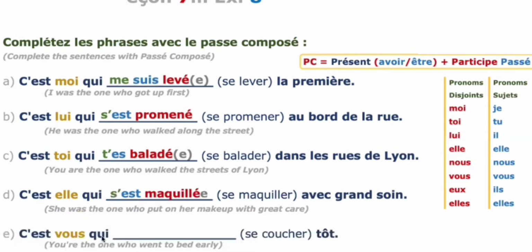Last one. C'est vous qui vous êtes couchés tôt. It's you who went to bed early. For vous, the subject pronoun is vous, and the reflexive pronoun is also vous, and the être conjugation for vous is êtes. E circumflex tes. And for the past participle, couch-er becomes e acute, and you have to do the agreement because vous is plural, so you have to add s at the end. Okay, thank you.